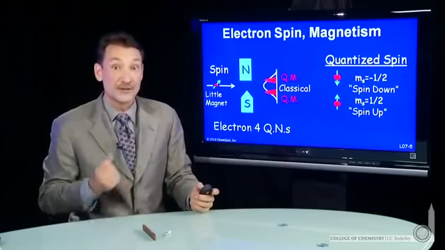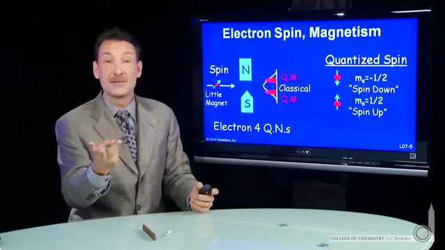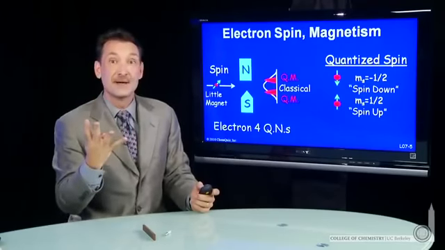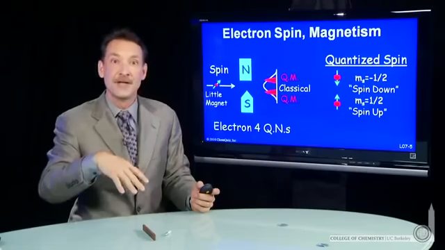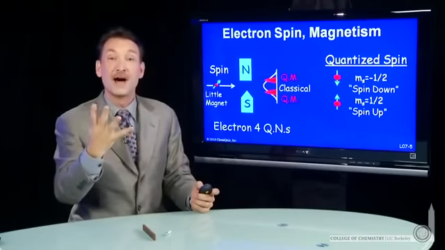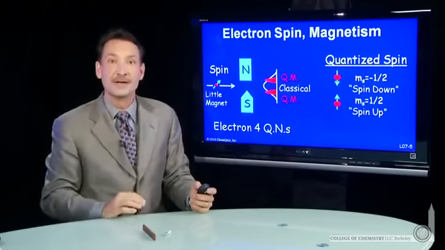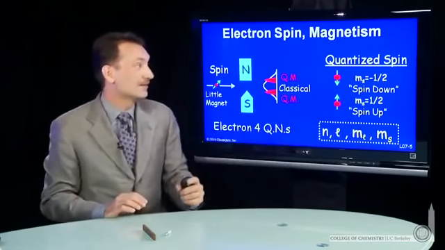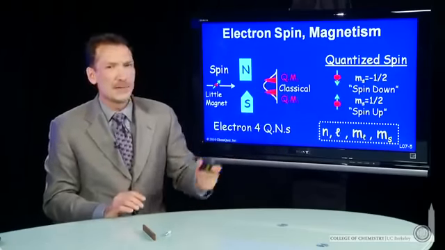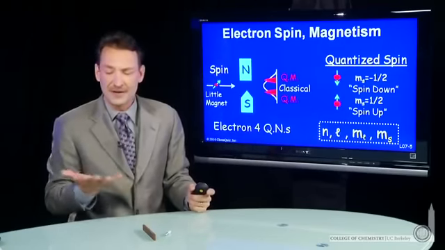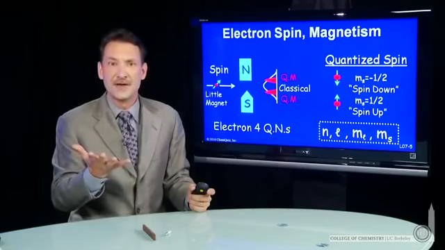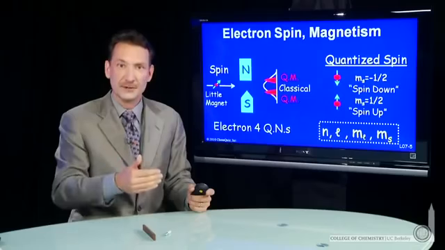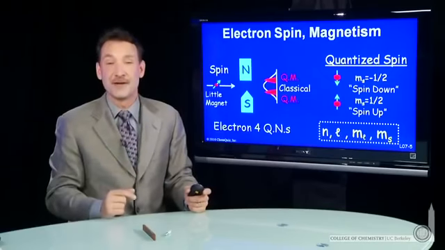So that's another quantum number. So we have n, l, m sub l that defined the orbital, and now we have m sub s, which defines the spin of the electron. So 4 possible quantum numbers now can describe an electron about an atom. N, l, m sub l, and m sub s. Now it's interesting, this quantum number has a half integer value. All the other quantum numbers had this integer value of 0, 1, 2, -1, minus 2, etc. Now we have a half integer value.